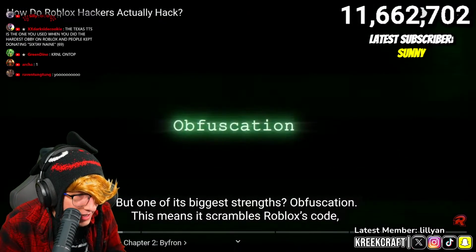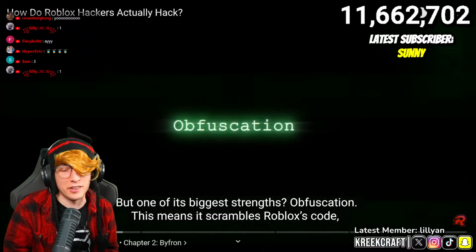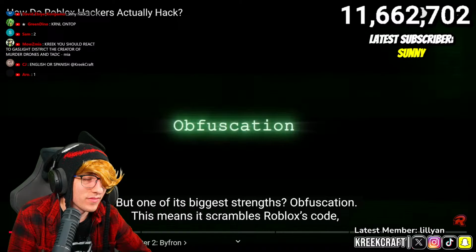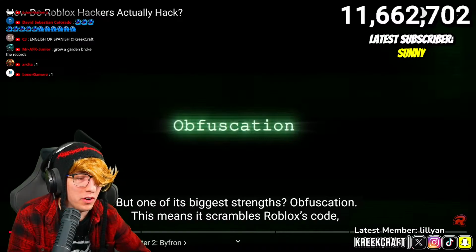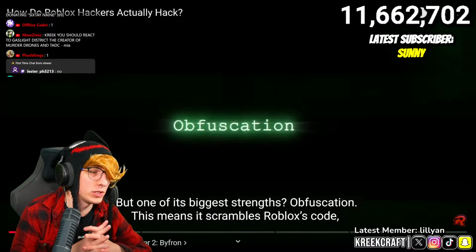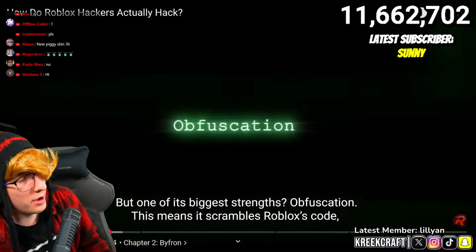What? Obfuscation. Oh, I know what that is. Chat, y'all know what obfuscation is? That's where, if you wanna mess with the Minecraft code, you have to deobfuscate it. It's where the code gets jumbled up so you can't read the code.